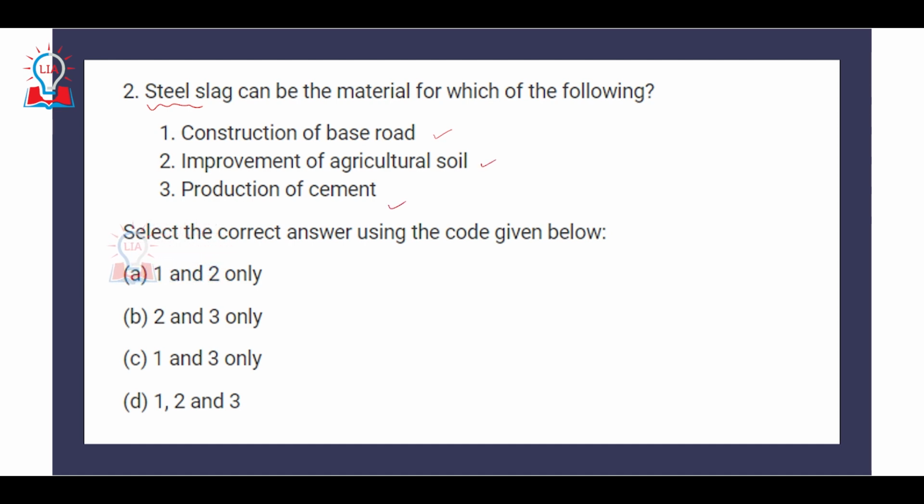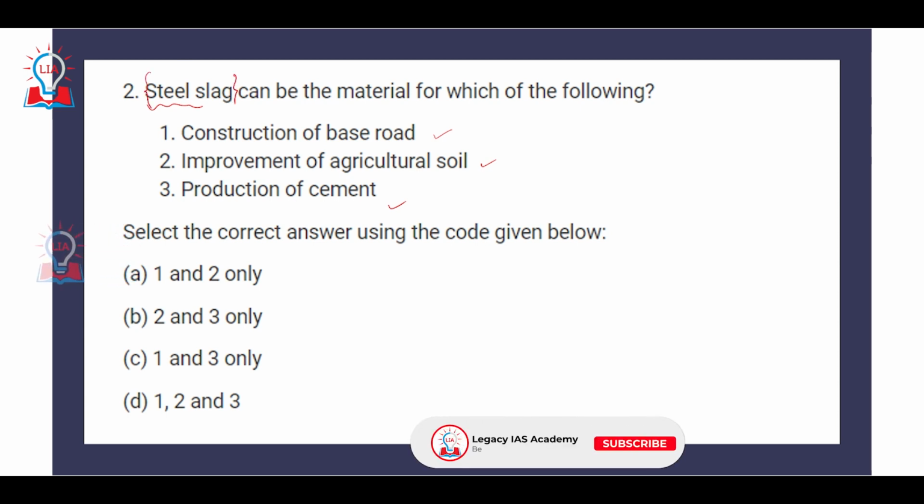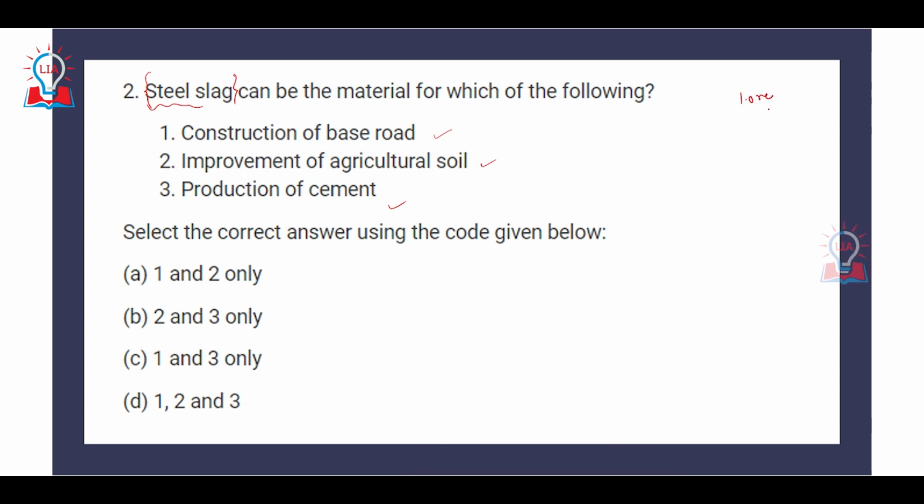So first of all, what is steel slag? Steel slag is basically a byproduct of the purification process when steel is being produced. Steel is produced from two major materials: one is iron ore and the second is coal. Whatever impurities are there, when they are separated out, this impure part is called steel slag. So steel slag is used for construction in all three activities.